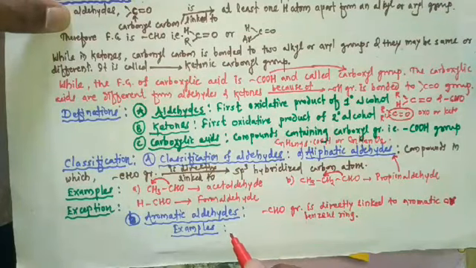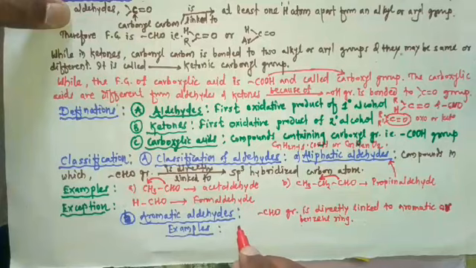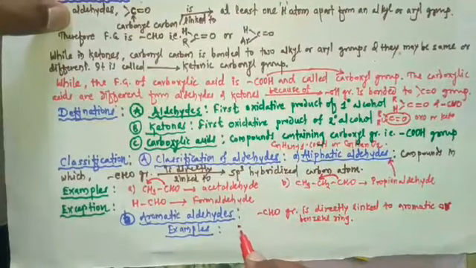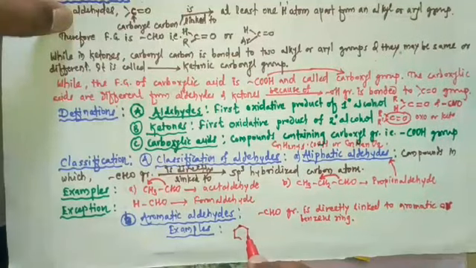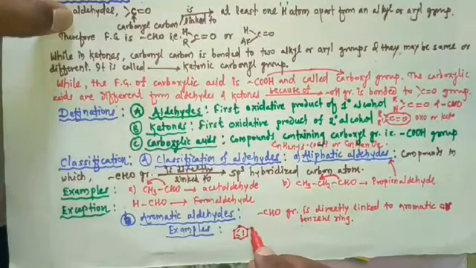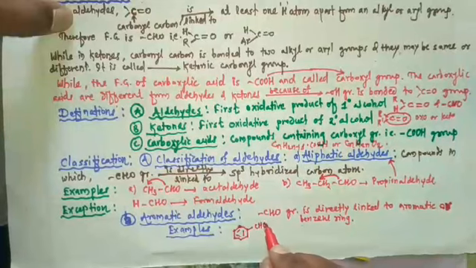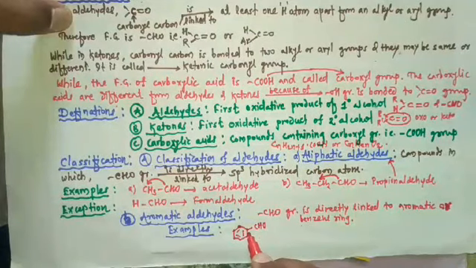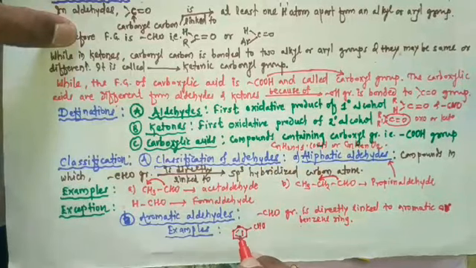Let's try to understand the examples of aromatic aldehydes. Let's take this example. In this example, the benzene ring is attached to the CHO group, or the CHO group is directly linked to the benzene ring.